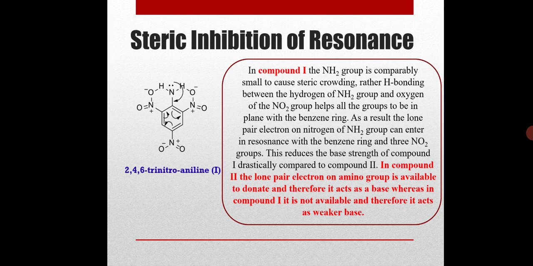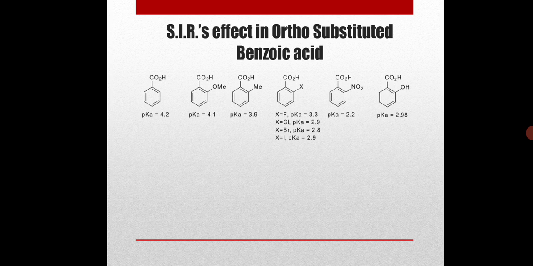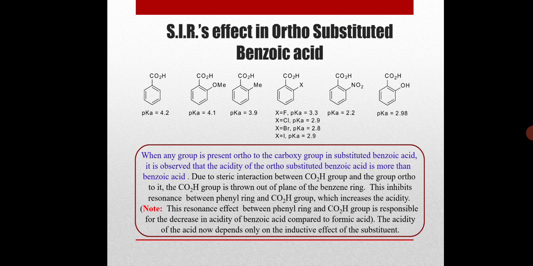Now let's see whether steric inhibition of resonance increases the acidity of the compound or decreases the acidity of the compound. Here are some examples. We have seen that whenever a group is present ortho to the carboxy group in substituted benzoic acid, it is observed that the acidity of ortho-substituted benzoic acid is more than that of benzoic acid.